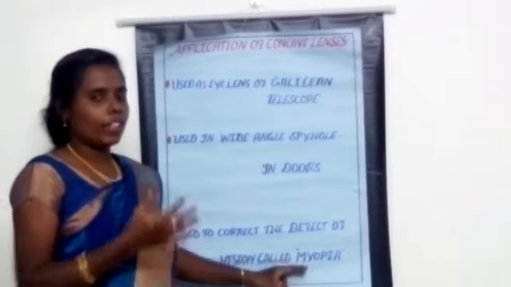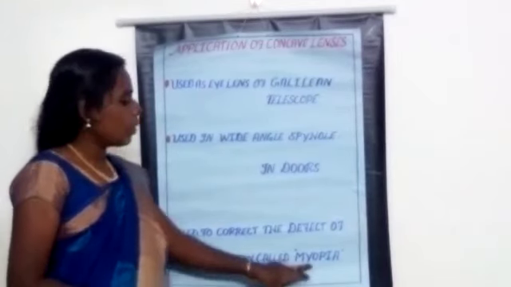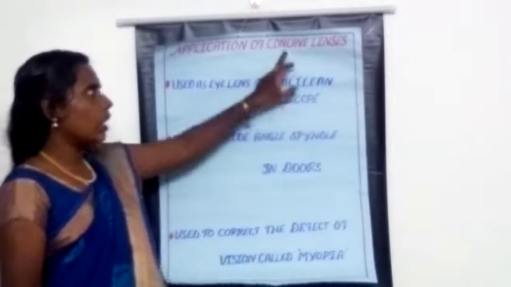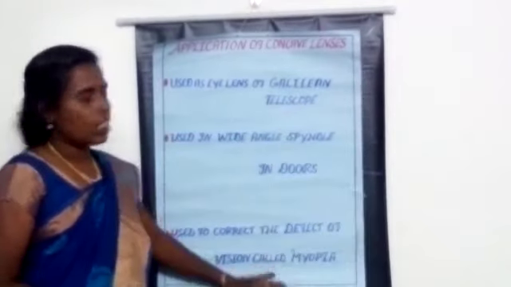The next one is that it is used to correct the defect of vision called myopia. As I already told you, there are different types of defects. This one is the short sight problem. Myopia can be corrected by using concave lenses. So these are the uses of concave lenses.